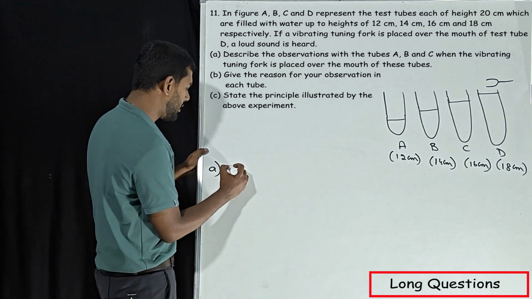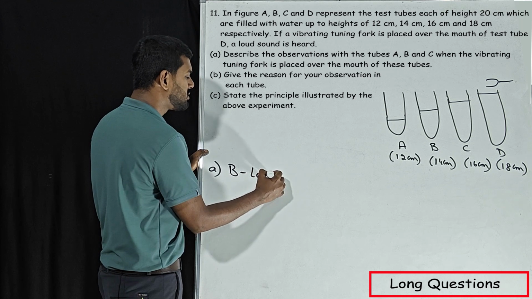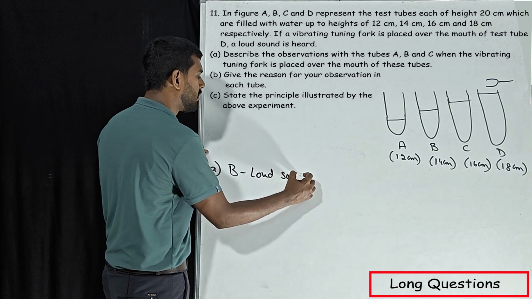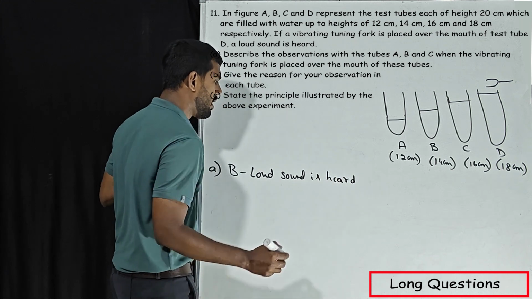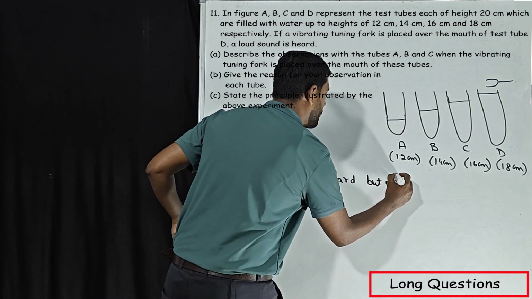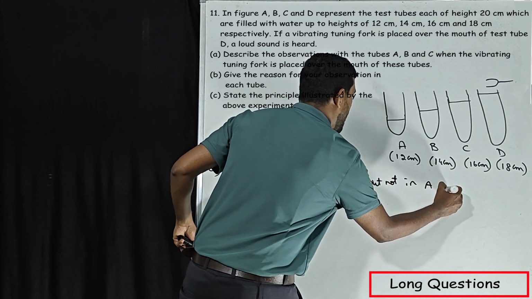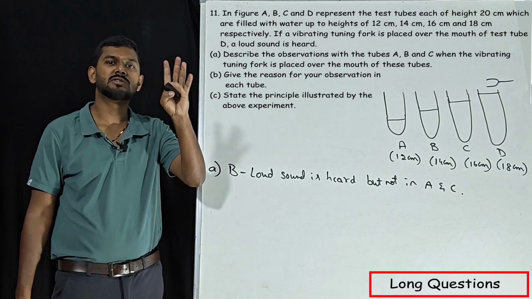Very simple. In test tube B, a loud sound is heard, but not in A and C.